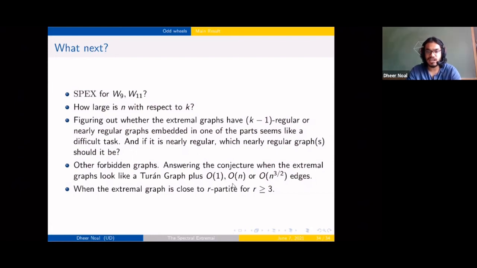And then we can ask other versions of what Tait had conjectured. So if your edge extremal looks like a Turán graph, is your spectral extremal the same? Is your spectral extremal also edge extremal in case you have a Turán graph plus a constant or linear number of edges added into it? And finally, it would be nice to look at what happens if your extremal graph has r parts. I've only been looking at 2 parts, and this is a difficult but interesting question because the following does not hold up.